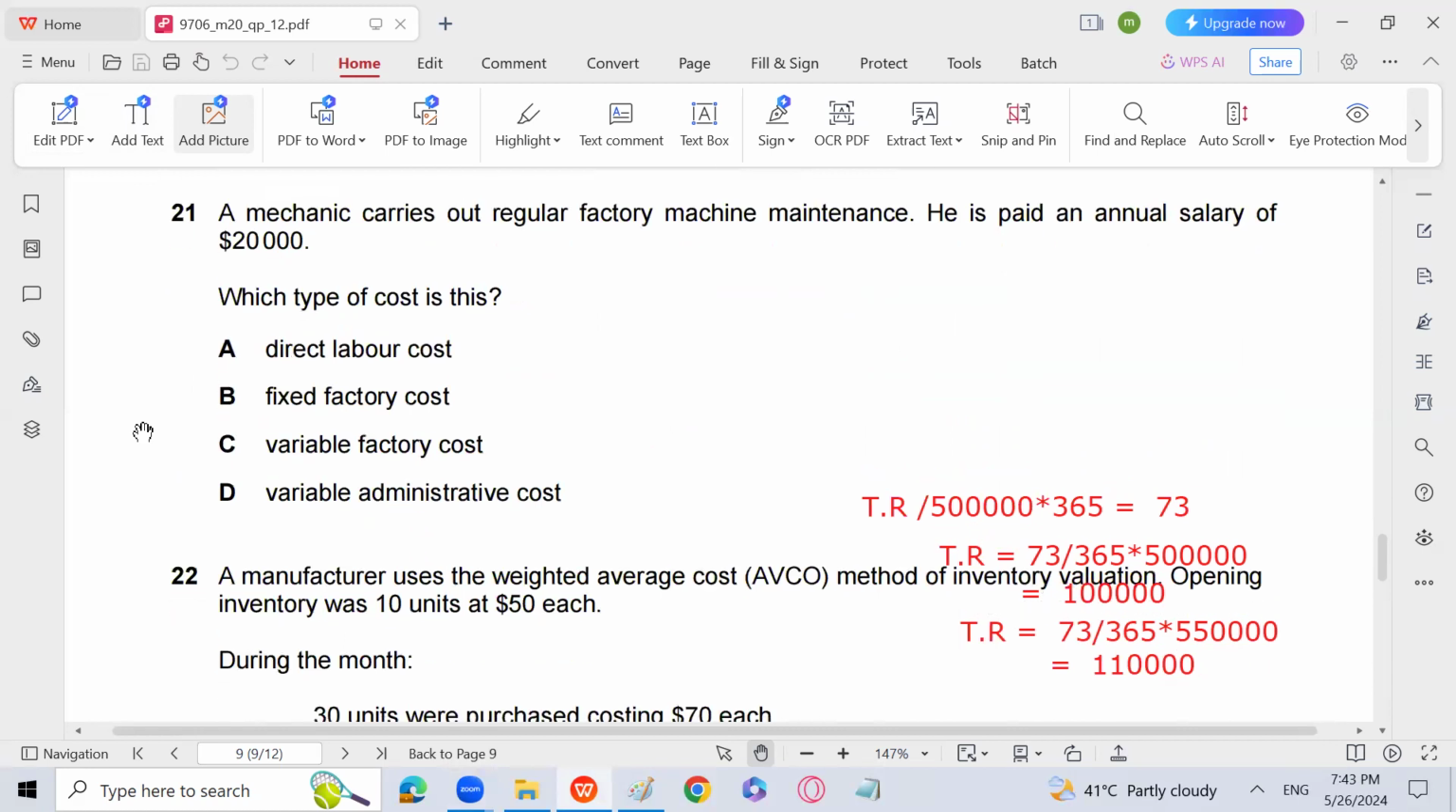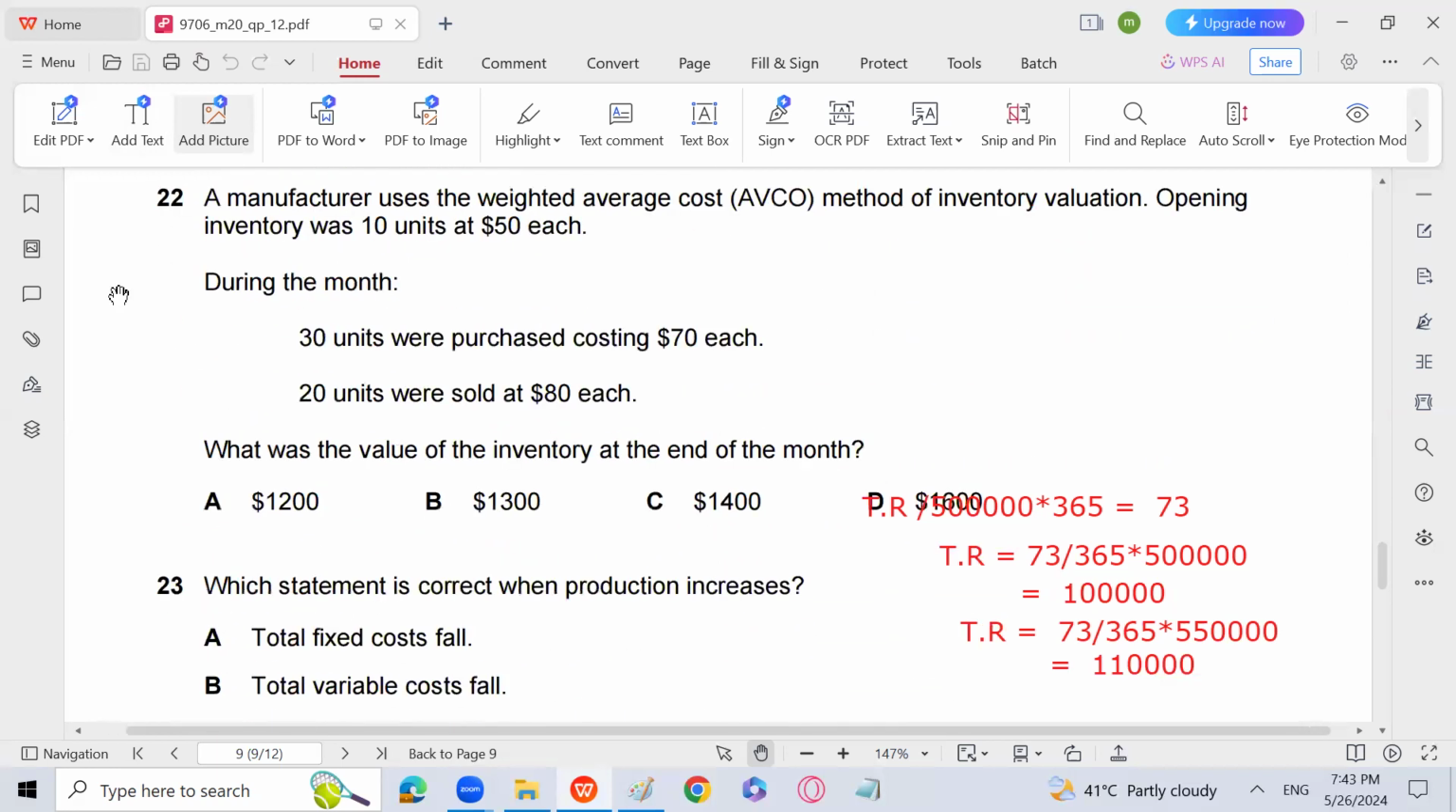A mechanic carries out regular factory machine maintenance. He is paid an annual salary of 20,000. Which type of cost is this? Direct labor cost, fixed factory cost, variable factory cost, variable admin cost. It is a fixed factory cost. The mechanic carries out machine maintenance, and he is paid an annual salary which is fixed, not depending upon the work of the person.